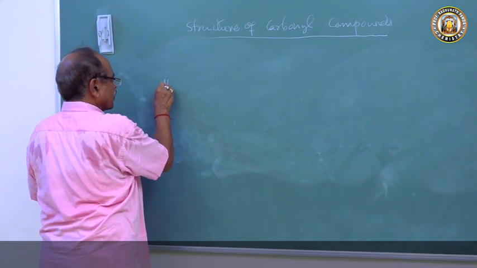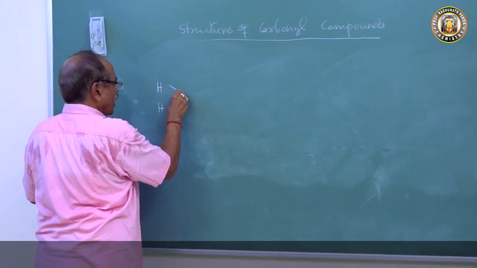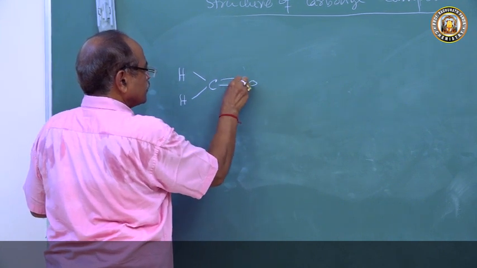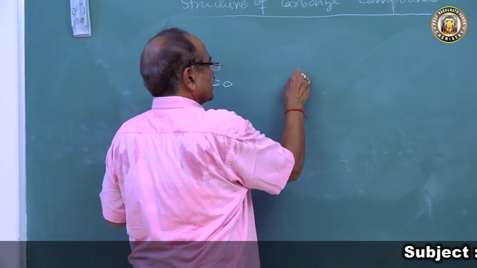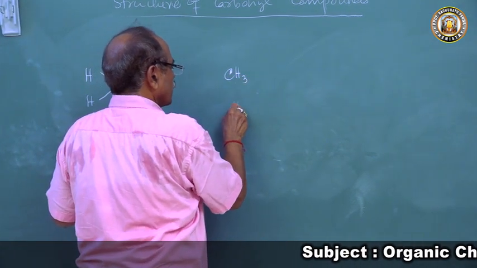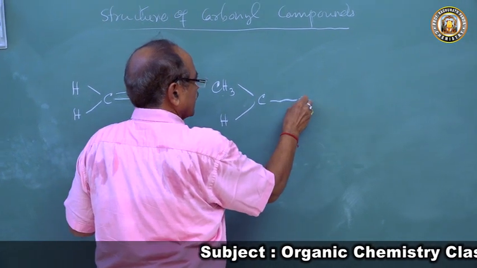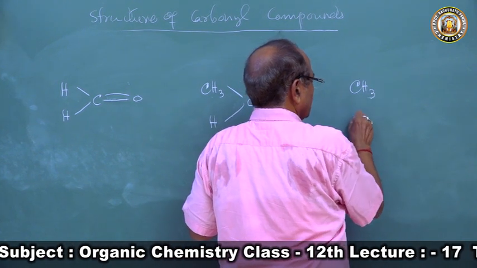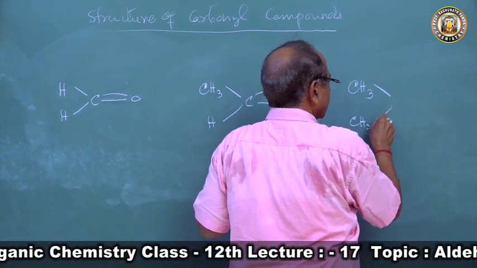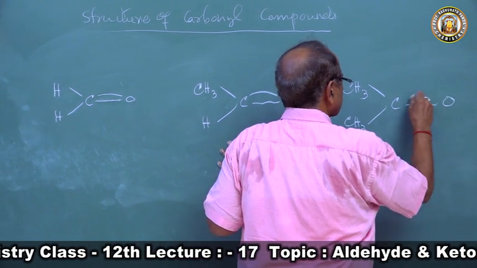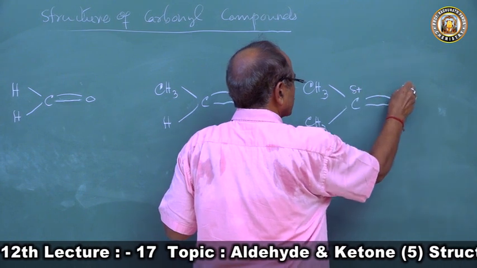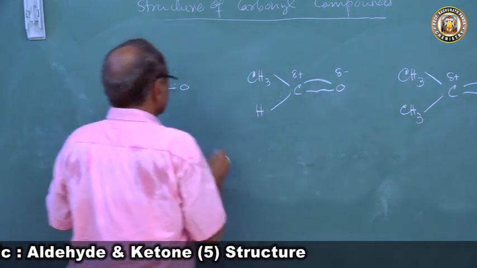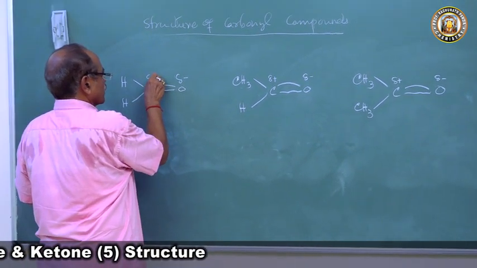Now in formaldehyde, the two hydrogen atoms are bonded to the carbonyl group. And this is the acetaldehyde. The carbonyl carbon is bonded to a methyl group and a hydrogen atom. And in acetone, the carbonyl carbon is bonded to two methyl groups and oxygen. Here is delta positive charge on carbon, delta negative charge on oxygen, in each of the structures.